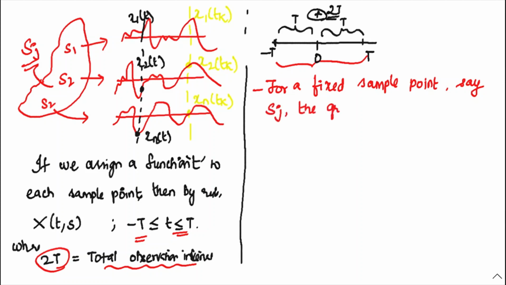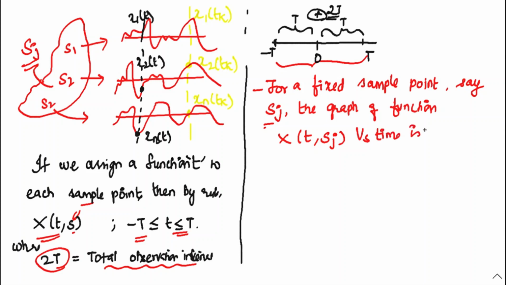So for a fixed sample point Xj, the graph for this function, how we can represent it with respect to Sj, is with respect to x of t comma sj. Here we have already written x of t comma s. Now instead of that s, I am going to fix the sample point as j, that is s suffix j, with respect to the time. So it is called the sample function or the realization function of the random process.